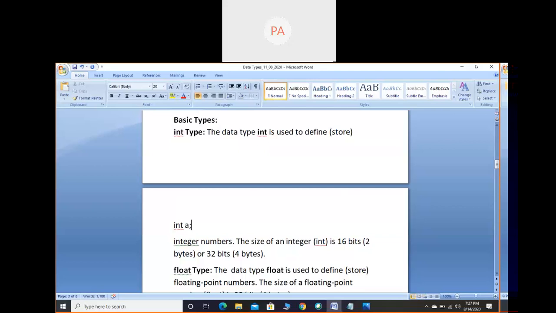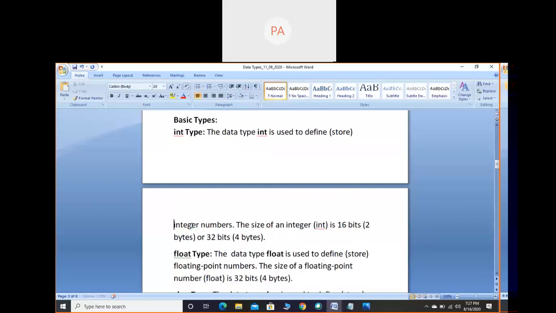Int a semicolon. If we write only int, that is meaningless, and it will show an error. So whenever we consider data types, we have to consider the variable also. The data type int is used to store integer numbers in variables. Then, whenever we consider the data type, we have to consider the size also, that is, memory.